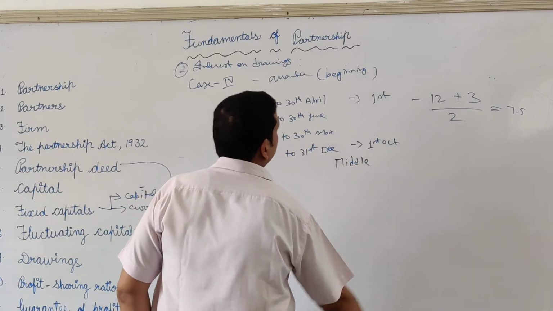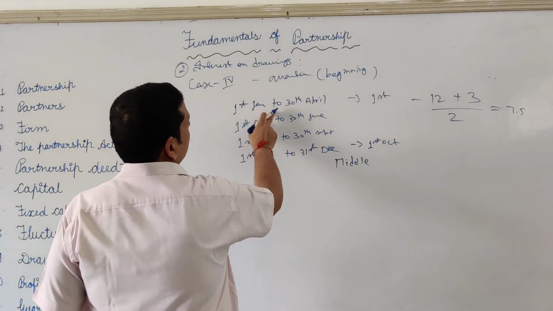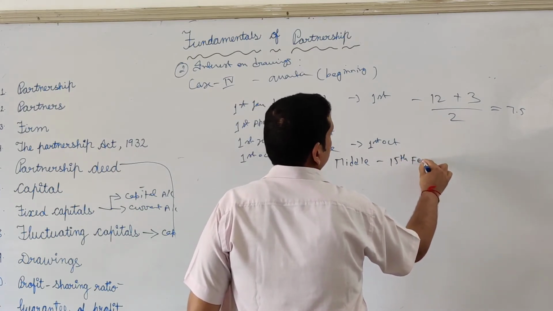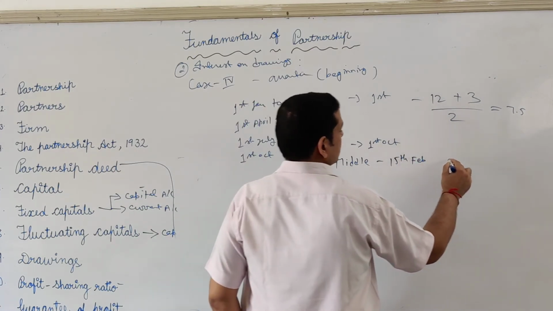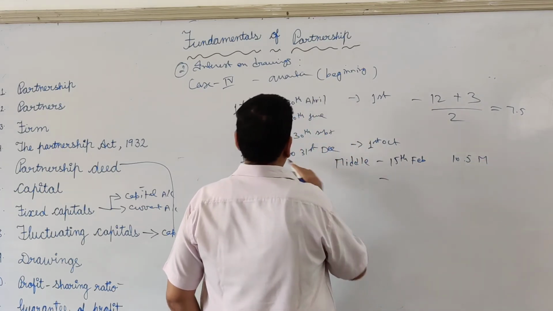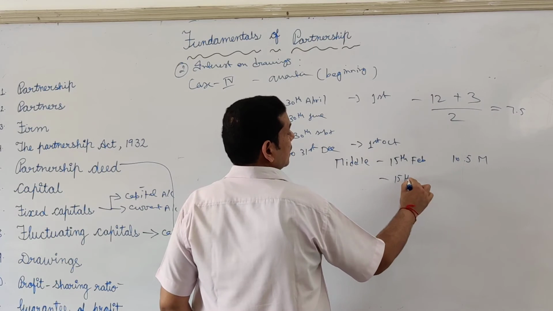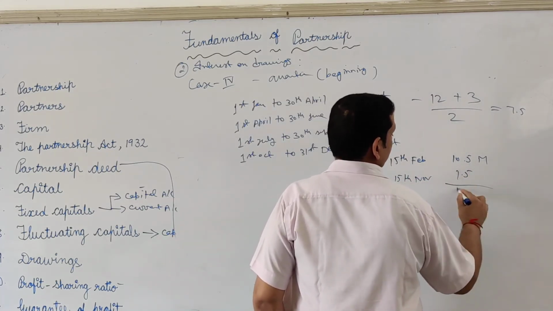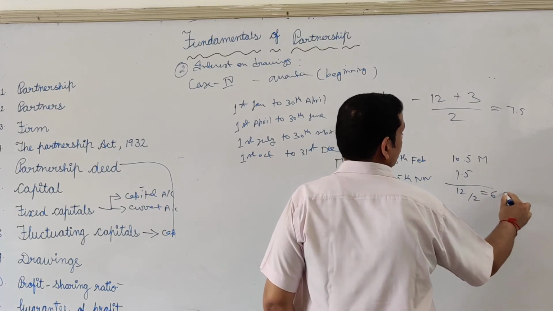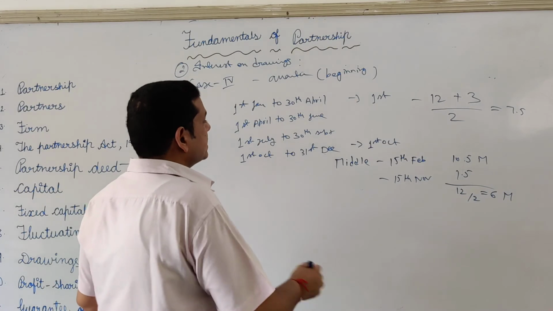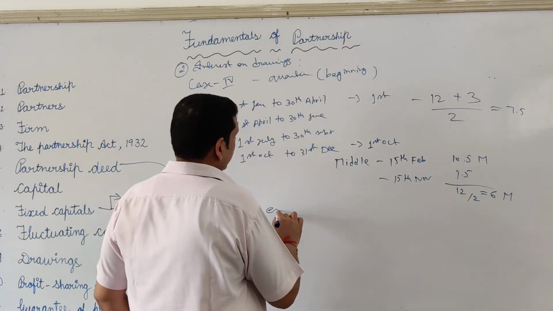Now again see the middle. If it is withdrawing in the middle of every quarter, so middle of the first quarter is 15th Feb. So time left after first drawing is 10.5 months. And last drawing is on 15th November. So time left after last drawing is 1.5 months. Total 12 divided by 2 equals 6 months. Clear?